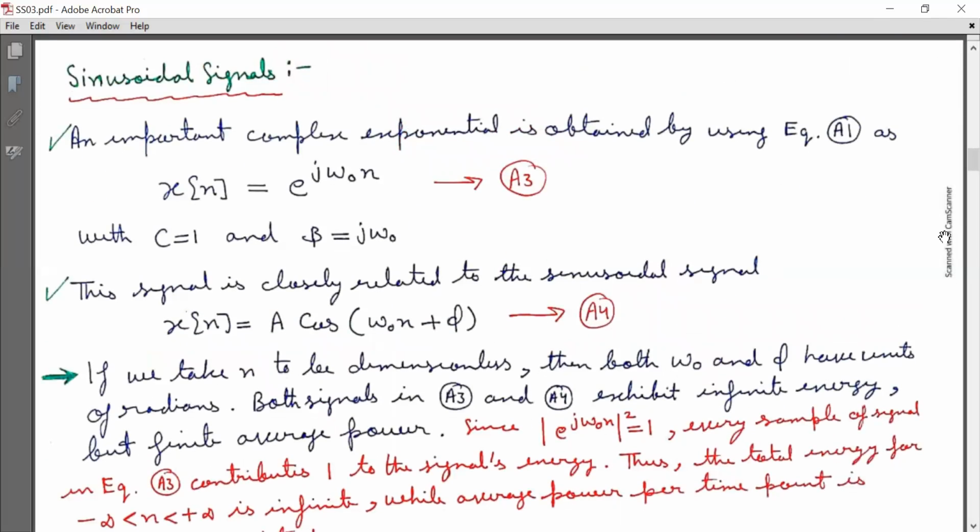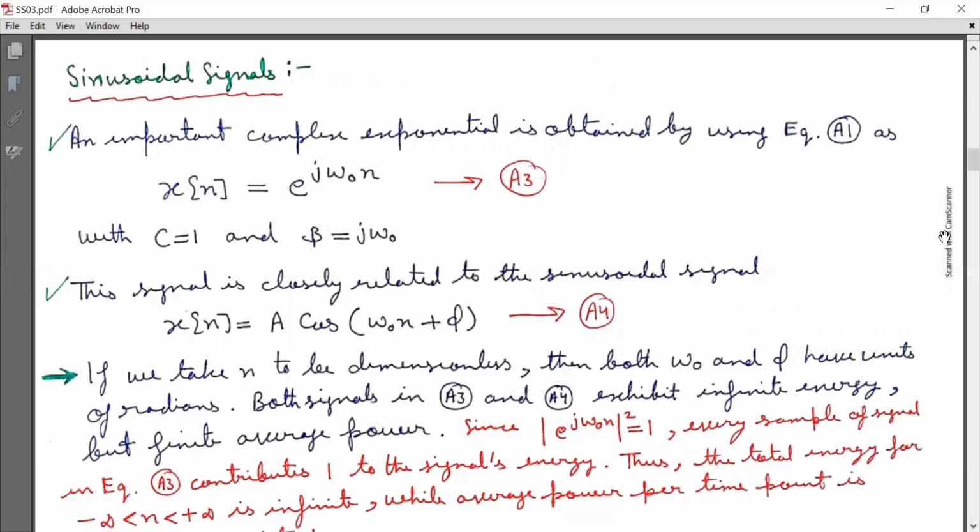Now the sinusoidal signals. The important complex exponential is obtained by using equation A1 as x[n] = e^(jω₀n), marked as equation A3, with c equal to 1 and β equal to jω₀.